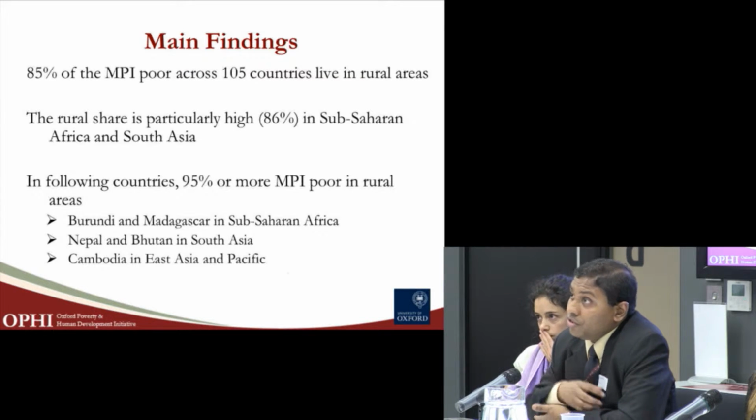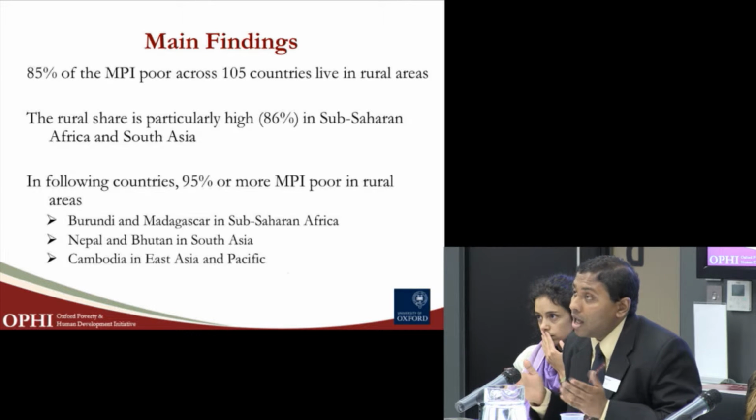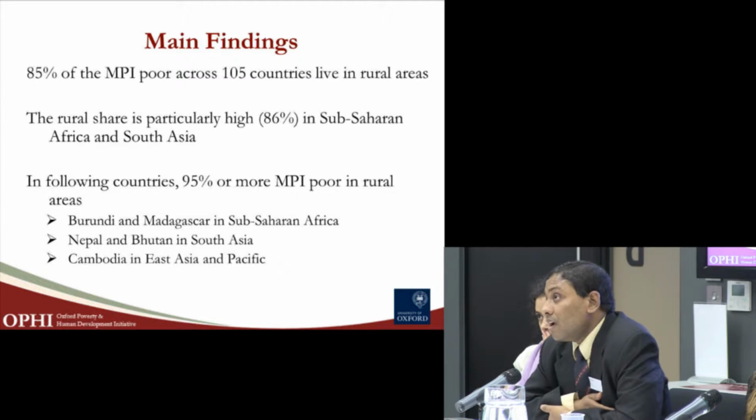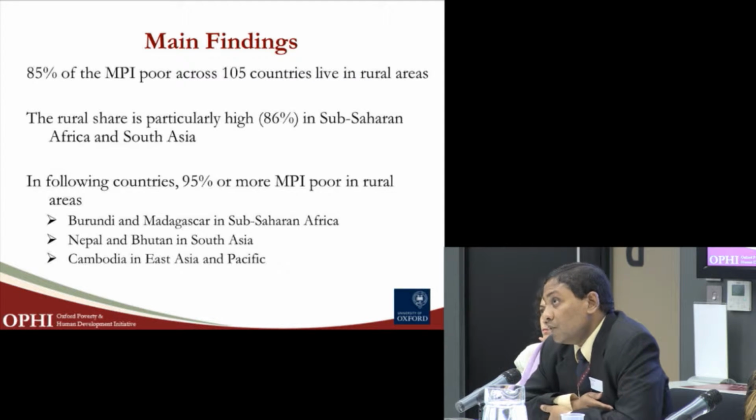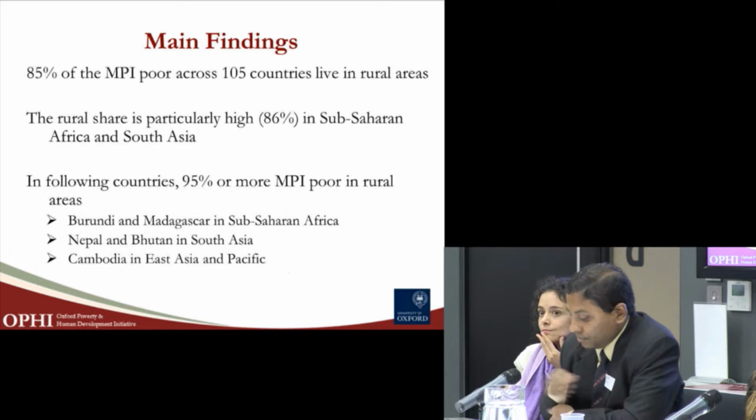Again, within each region, there is a wide variation across countries. The countries which have 95% of their poor population living in rural areas are Burundi and Madagascar in Sub-Saharan Africa, Nepal and Bhutan in South Asia, and Cambodia in East Asia and Pacific.